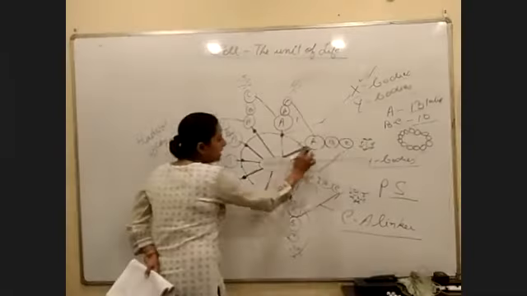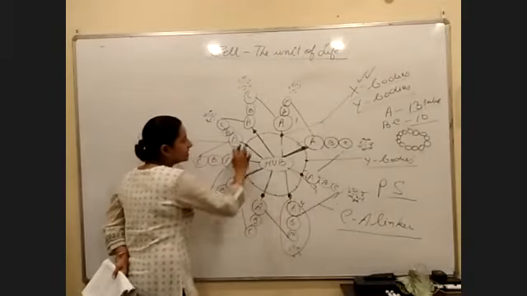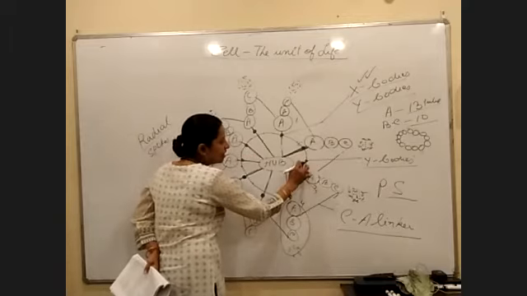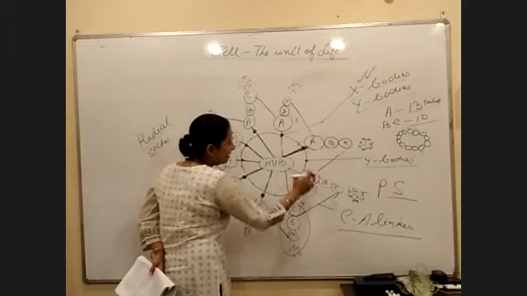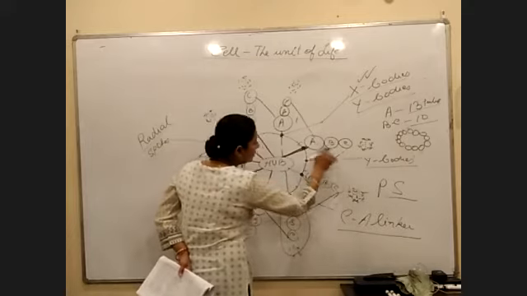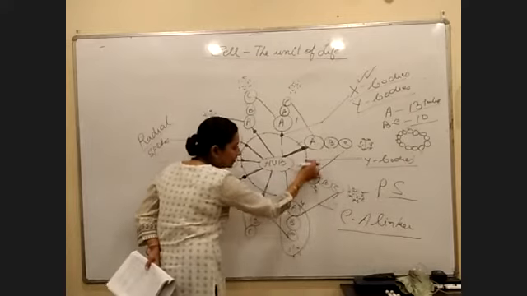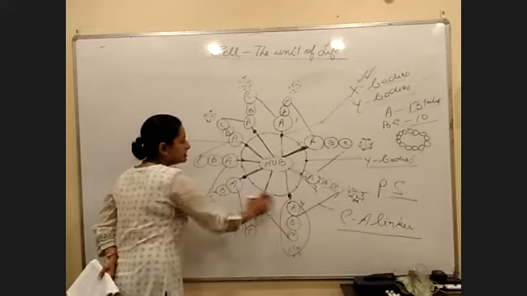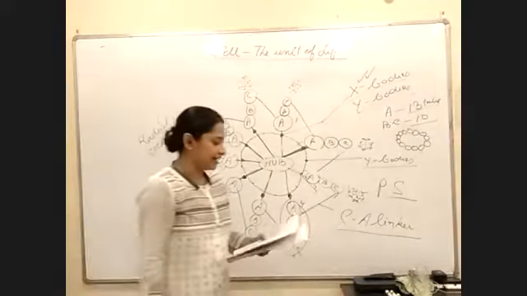Next, the radial spokes are also connected with each other. Between two X bodies, you have a lesser thickened area that is called Y bodies. So Y connects two X bodies, and again Y connects the next two X bodies. So you have a structure like this. Have you understood up to here?